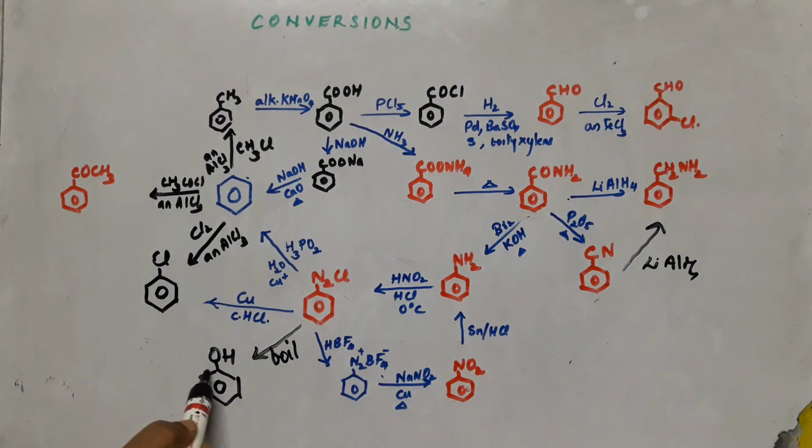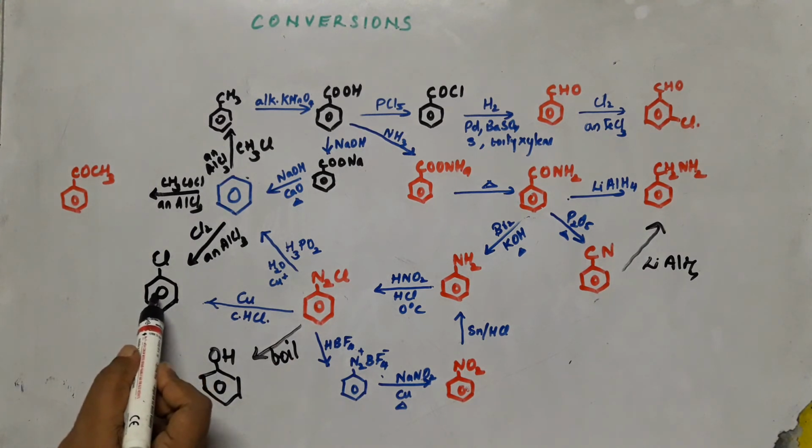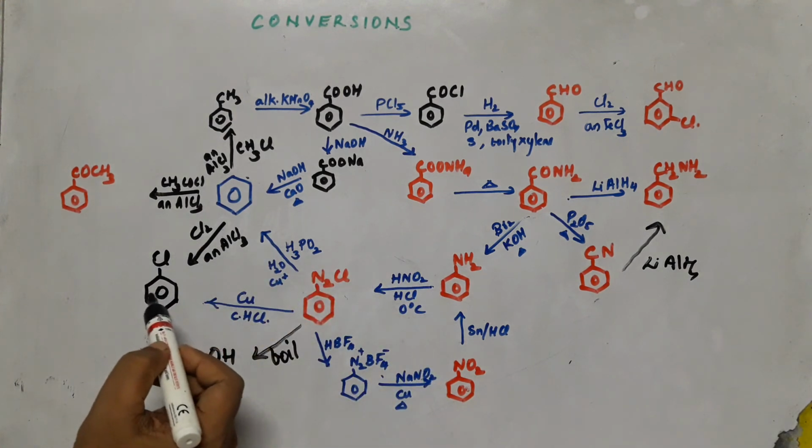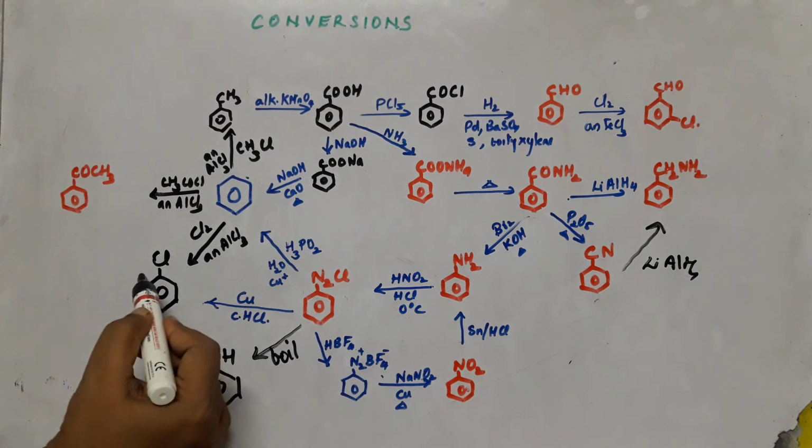Chlorobenzene can be converted into phenol by Dow's process. We know that by giving that condition we will be getting chlorobenzene converted to phenol. Then chlorobenzene also can be converted into aniline by heating with ammonia in presence of cuprous oxide, 473 Kelvin, 60 atmosphere pressure.